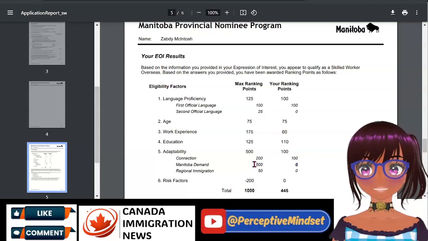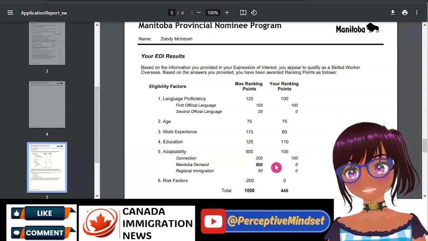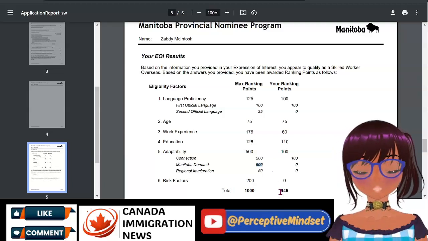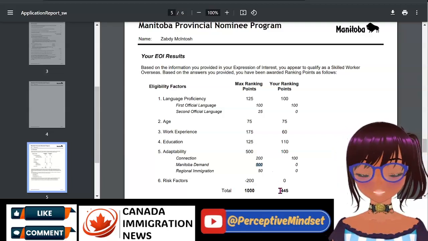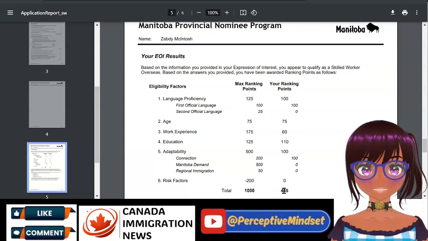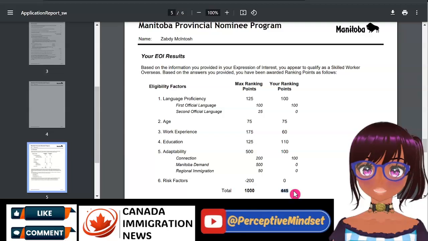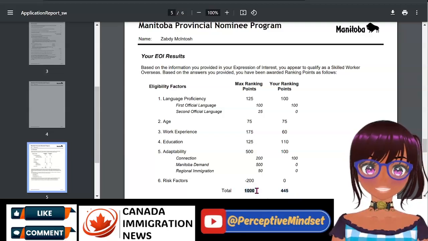It's normal. If this 500 was here based on the fact that you are in an in-demand job in Manitoba, then your score would have been 900, whatever the amount. Based on the profile that I have completed just now, it would be 945, and the maximum you can get is 1,000.